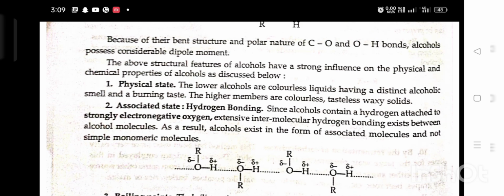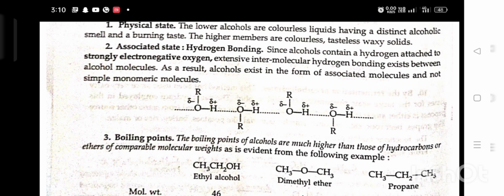First, physical state. The lower alcohols are colorless liquids with a distinct alcoholic smell and a burning taste. The higher members are colorless, tasteless, waxy solids. Second, associated state, hydrogen bond. Since alcohol contains hydrogen attached to strongly electronegative oxygen, extensive intermolecular hydrogen bonding exists between alcohol molecules. As a result, alcohol exists in the form of associated molecules and not simple monomeric molecules.